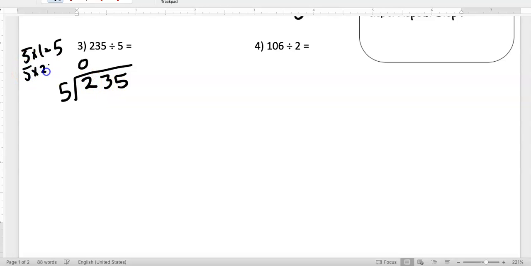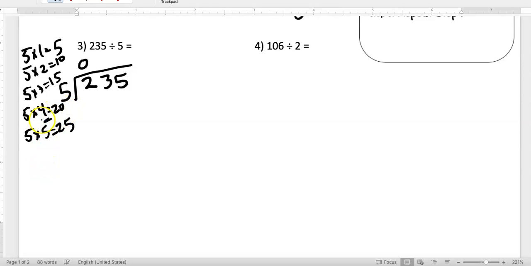So our 5s should be very easy for us. We should be able to knock out our 5s very easily. You should be saying them in your head a lot quicker than I'm able to come to the side and write them. So I have 5 times 4 is 20. 5 times 5 is 25. 25 is greater than 23, so we can't do that. We need to go ahead and accept this 20.